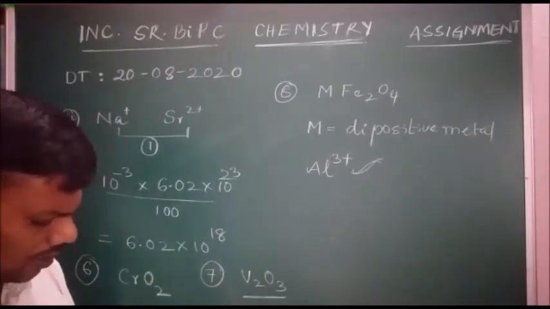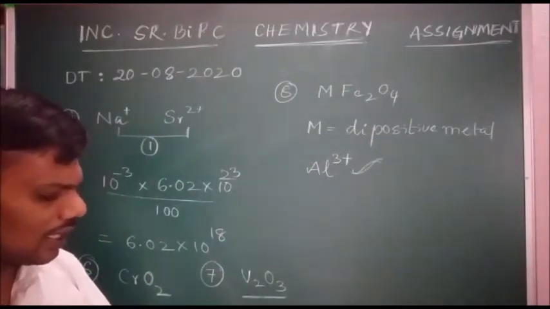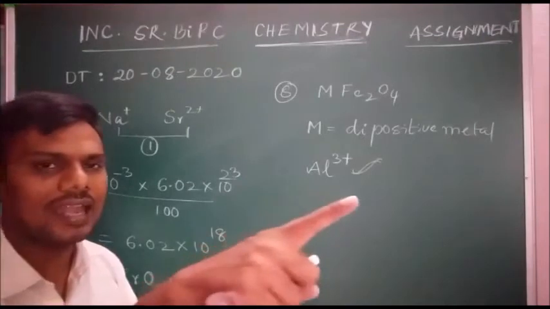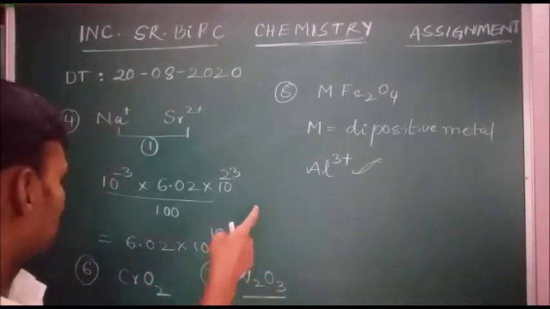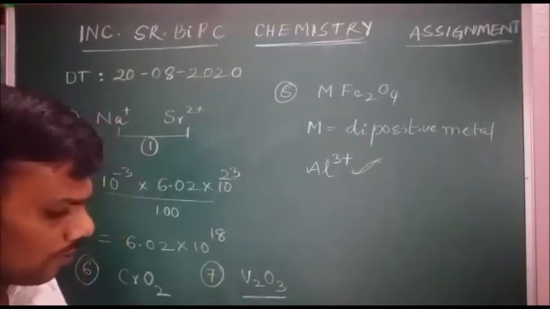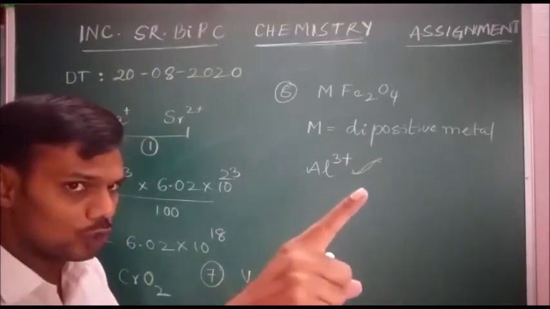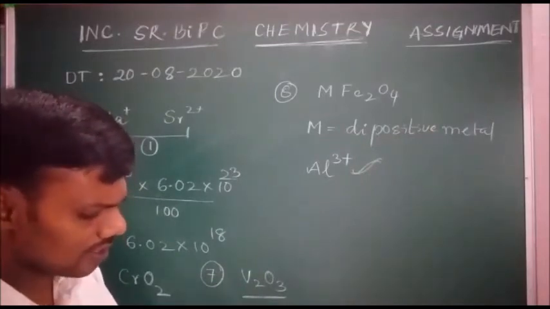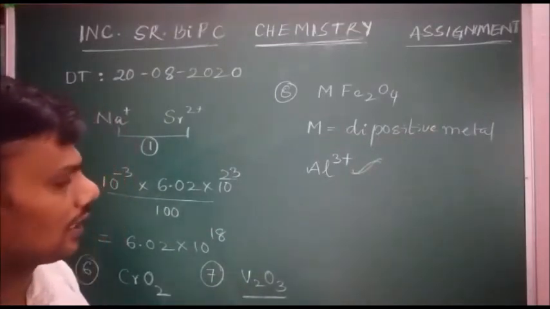Next, question number 9. A semiconductor of germanium can be made P-type by adding which element? Already we discussed in question number 5 that by adding 5th group we get N-type semiconductor. Here they are asking P-type semiconductor.